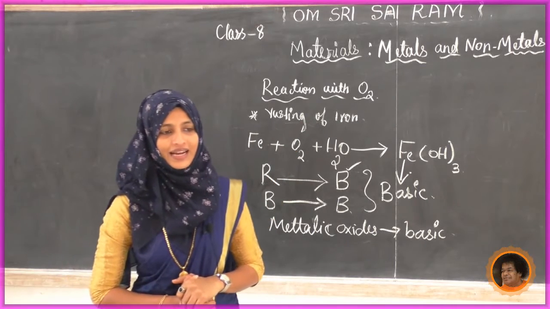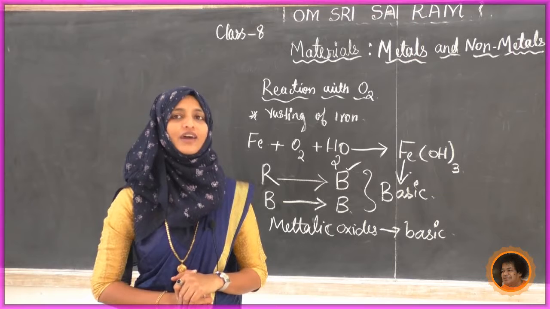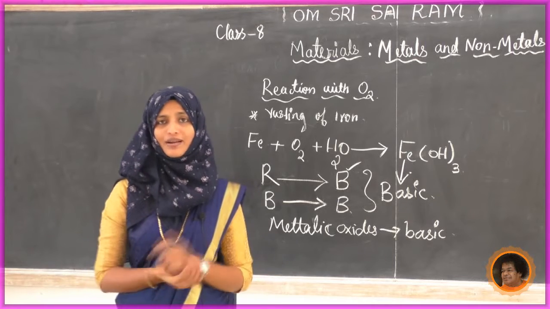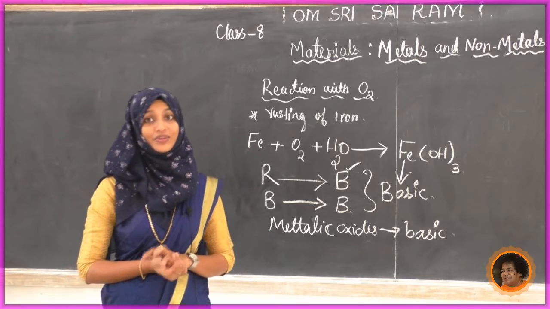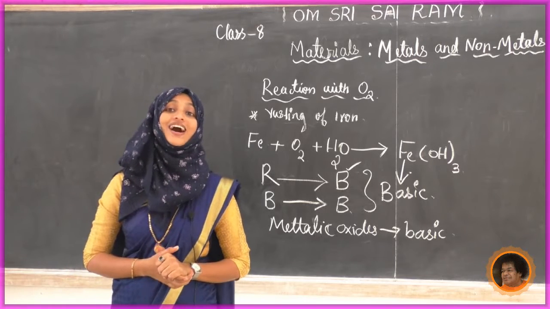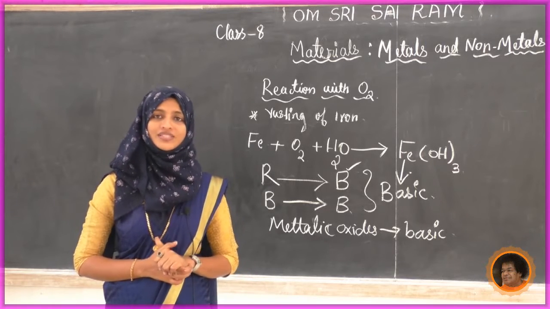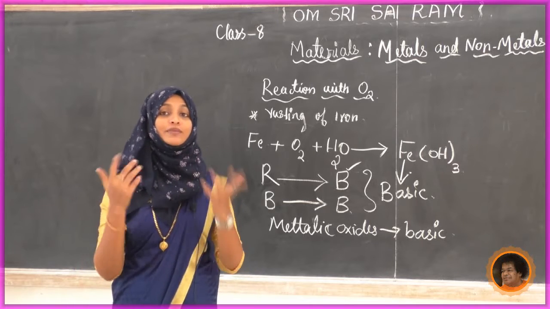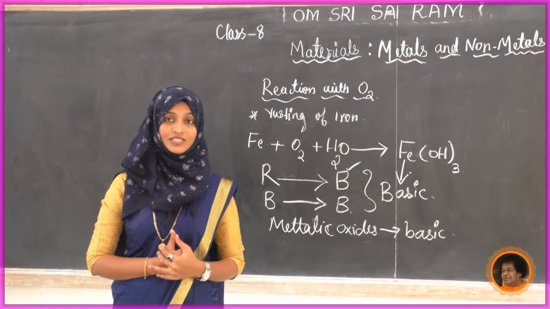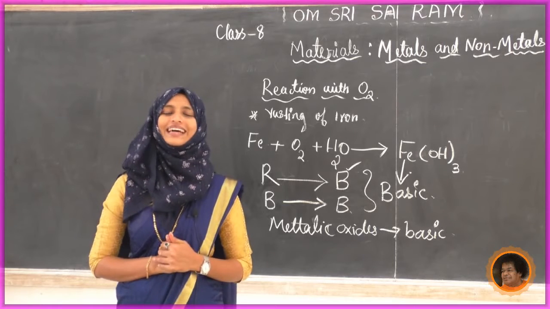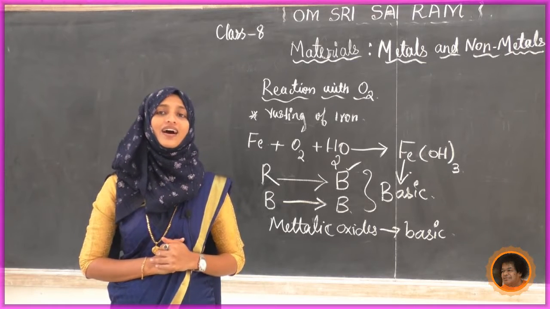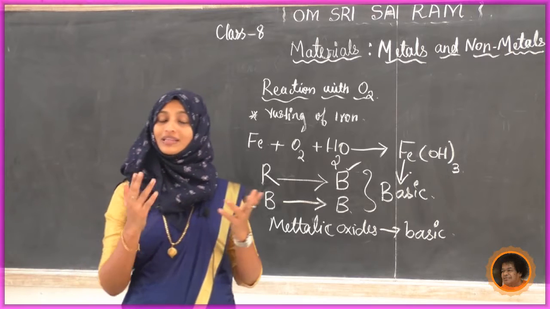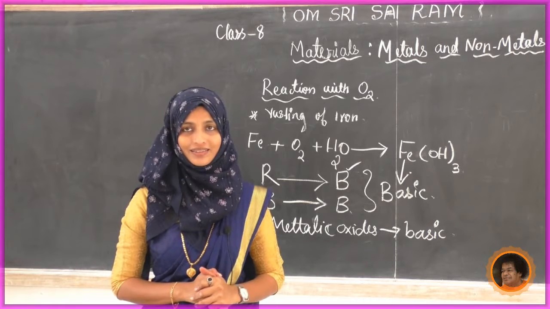Before that, are there any metals present in our body? Yes, we know that a number of metals are there. The main one is iron. Iron is present in our body in the red blood cells, in hemoglobin. Plants also have some metals.